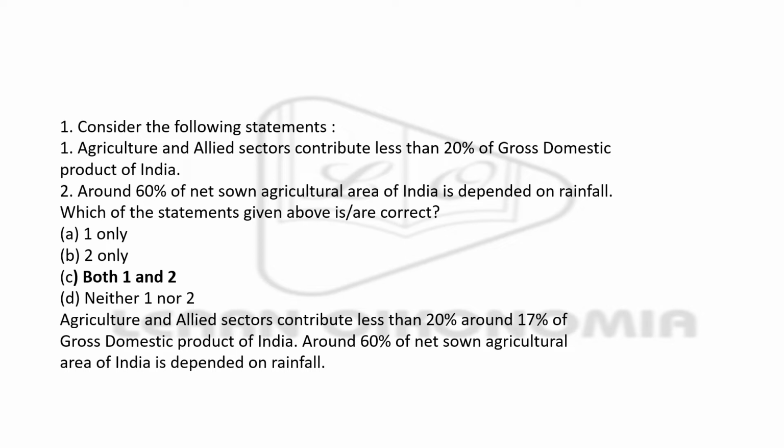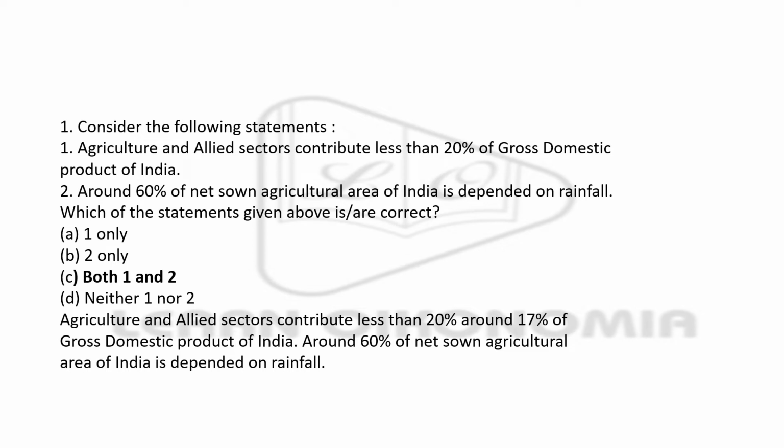We know that agriculture and allied sector contributes the least to the gross domestic product of the country, but it is in this particular sector that a majority of the population in India is working. Around 60% of the net sown agriculture area depends on rainfall.